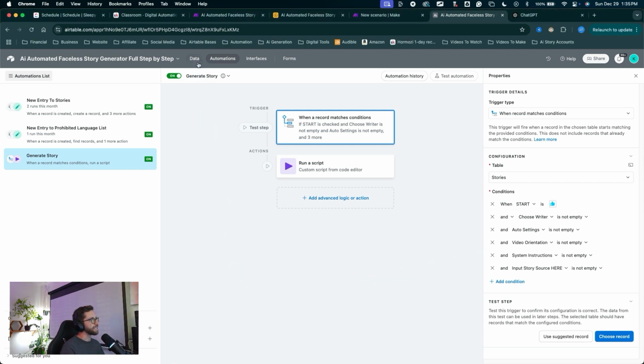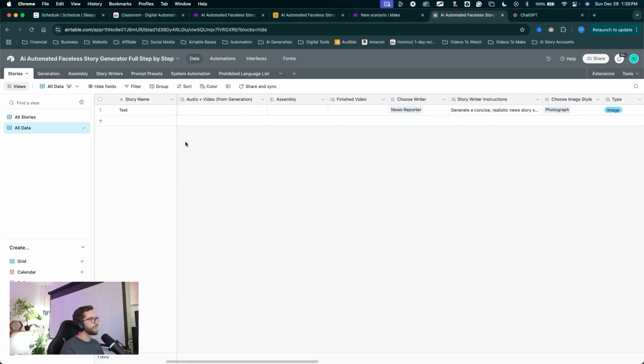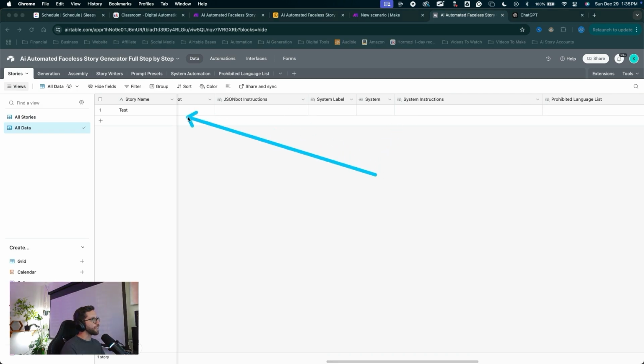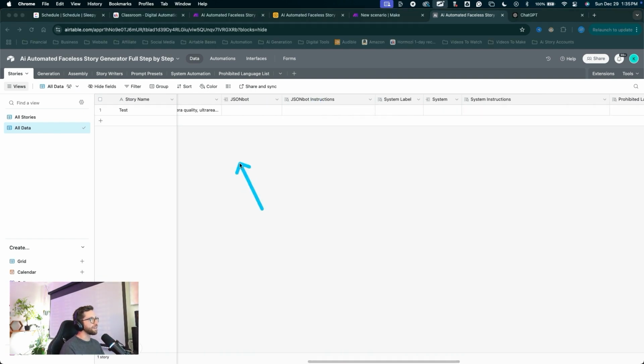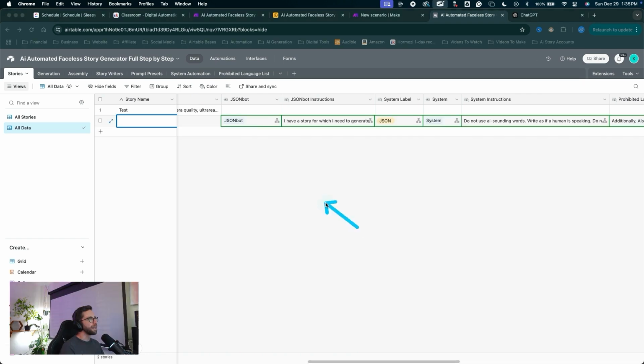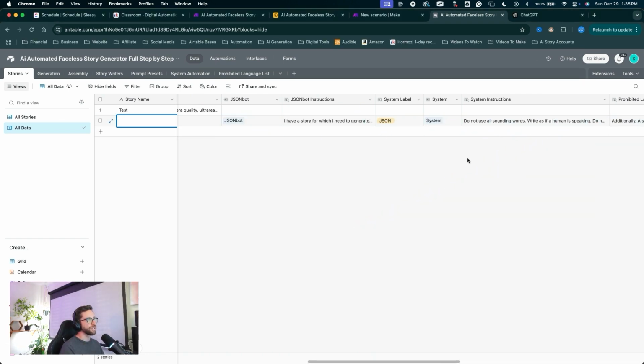Let's go back into the data. Let's go into all data and find our system instructions is in fact empty. We had created this record, or I should say this record was created by default when we created this table, and this record did not automatically get our system instructions added in here. We have to manually add in our system instructions and our JSON instructions and all of that good stuff. Alternatively, we have the automation already up and running to do that for us. So I can click the plus to create a new record. And now we can see all of these instructions automatically pop up.